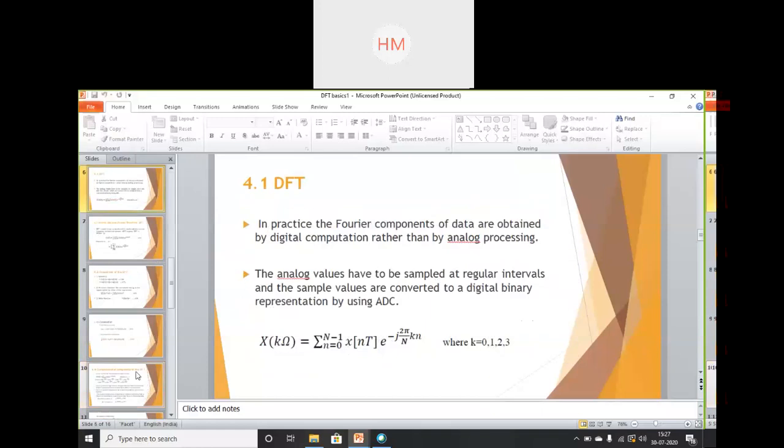In digital computation, the analog values have to be sampled at regular intervals, and the sample values are converted to a digital binary representation by using ADC. See, in communication, you are using analog to digital conversion. So how will you convert the analog signal into a digital one? By using DFTs. The analog values can be sampled by using DFTs.